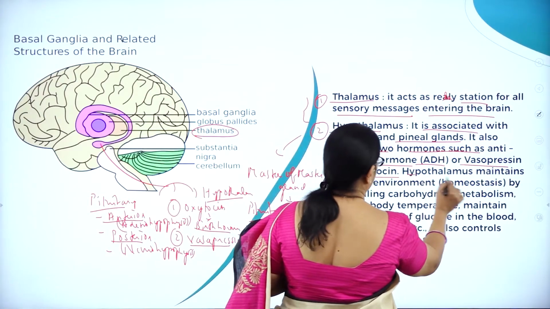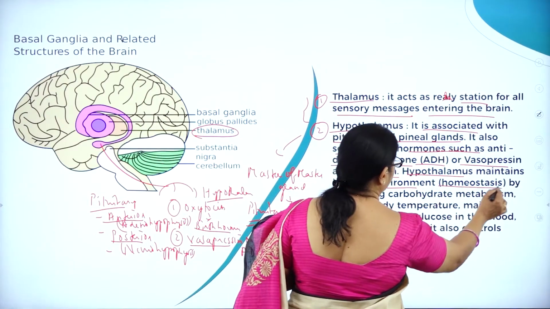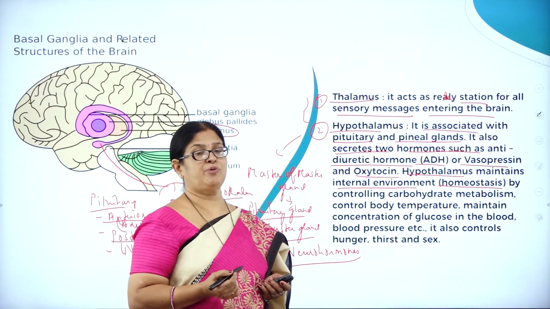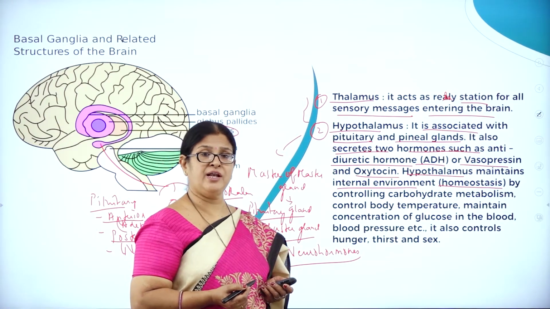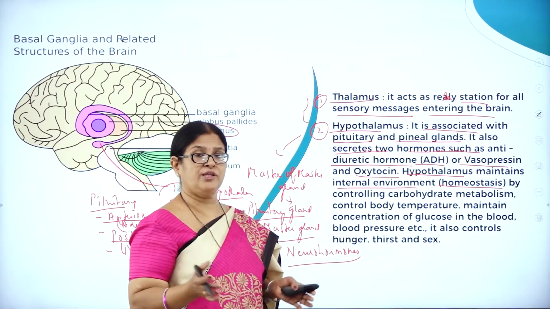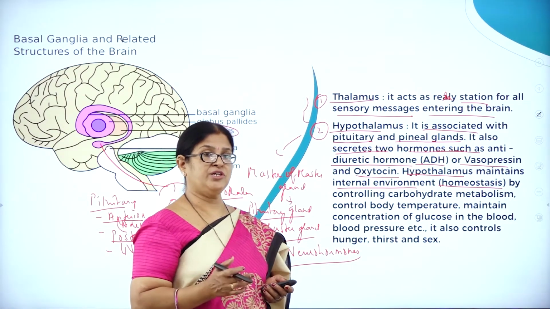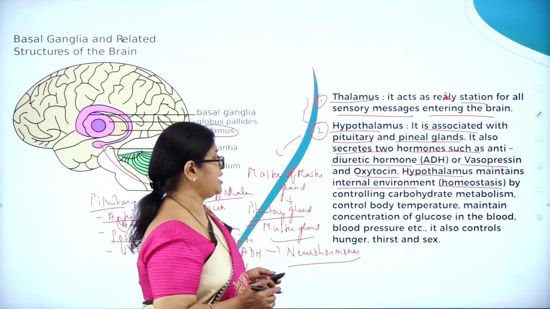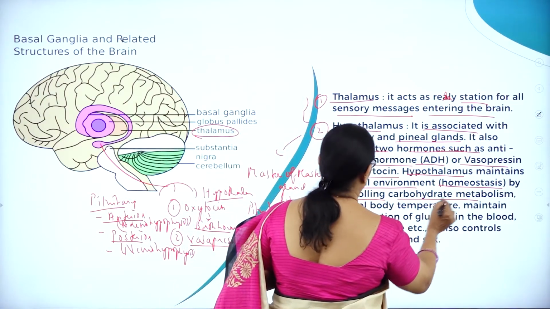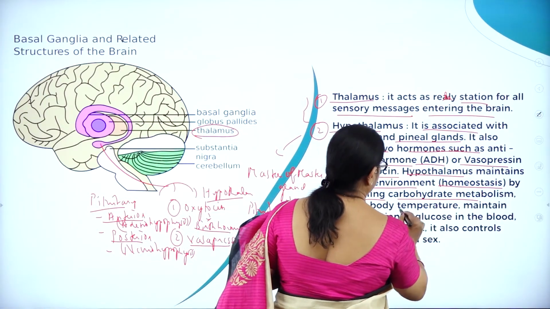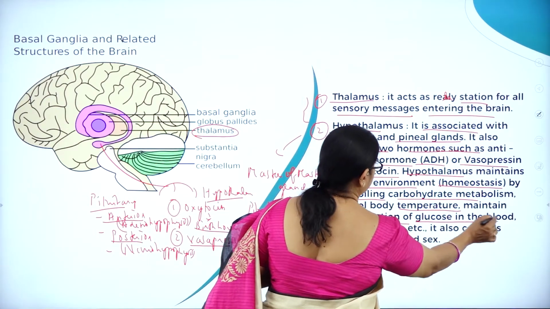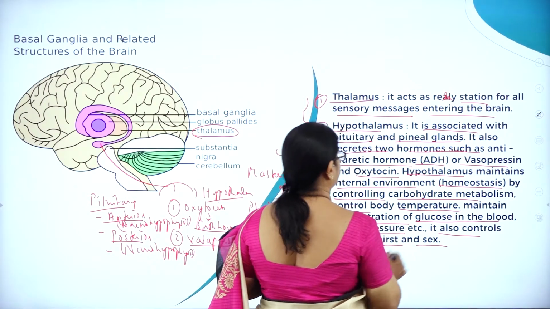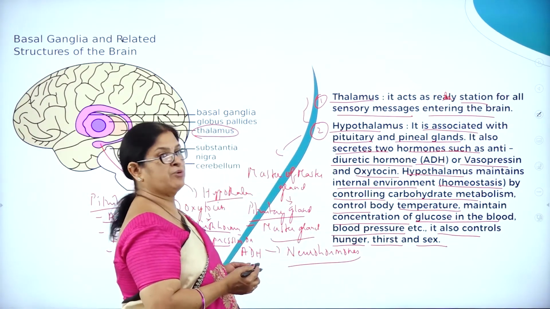As I said, the hypothalamus maintains the internal environment, called homeostasis. A very important process happening inside our body is homeostasis: maintenance of the internal environment, coordination among all the organs, bringing about the functioning of the organs meticulously. All that is maintained by the hypothalamus by controlling carbohydrate metabolism, controlling body temperature, maintaining concentration of glucose in the blood, blood pressure, etc. It also controls hunger, thirst, and sex. See, the hypothalamus has a great role to play.